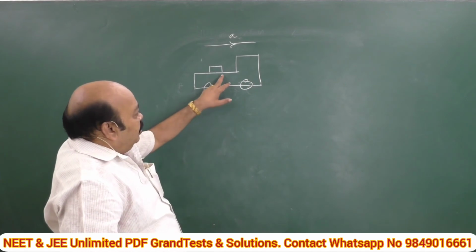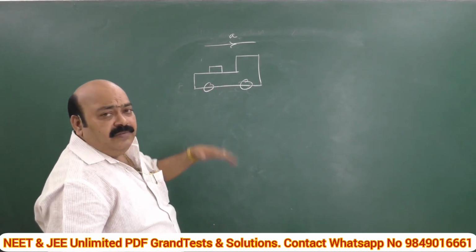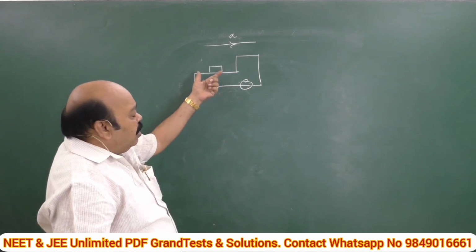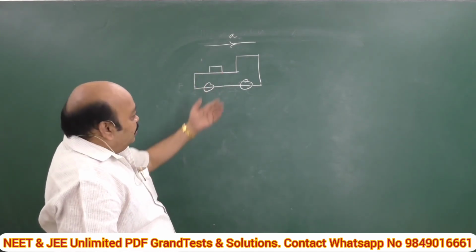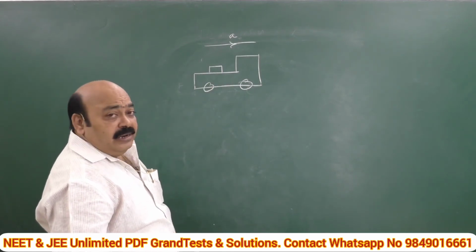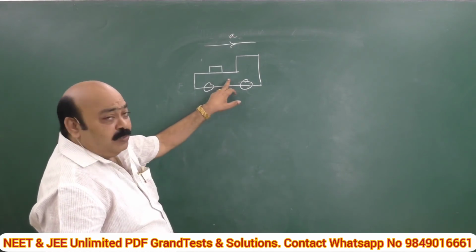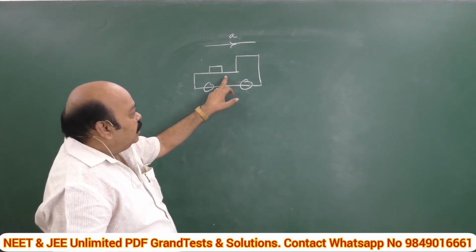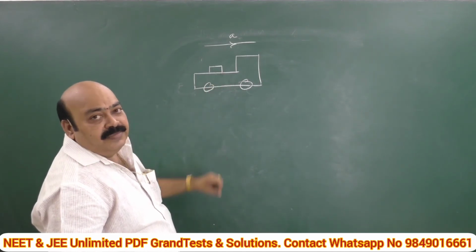If the acceleration of the vehicle exceeds a certain value, the block placed over it begins to slide off. So now we are going to calculate the maximum acceleration of the automobile so that a block placed on its open top does not skid.